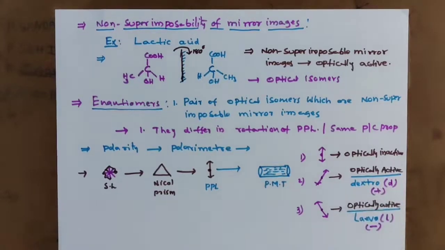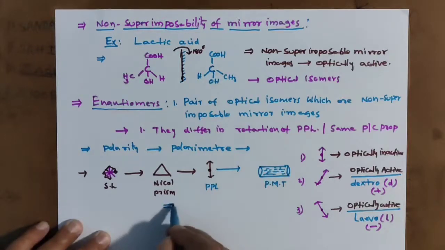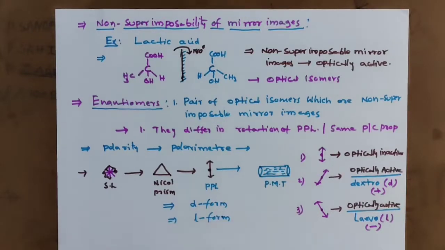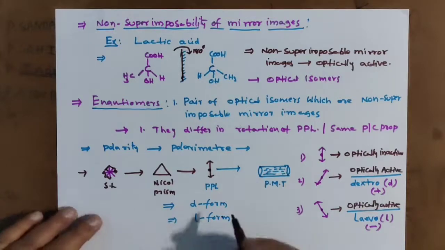So when we pass PPL light through the compound using a polarimeter tube, you get two forms. One is the D form and the next is the L form. D form is nothing but dextrorotatory, L form is nothing but levorotatory.